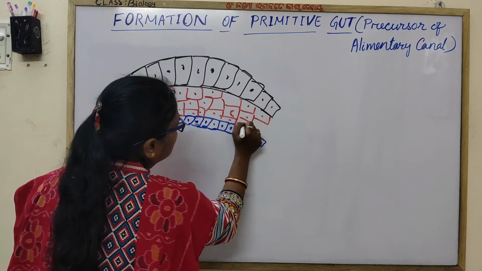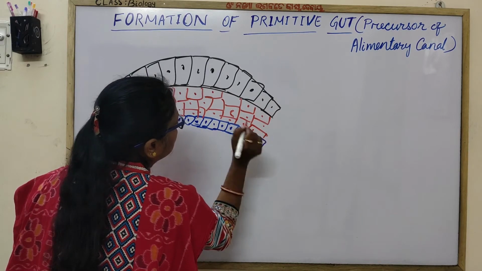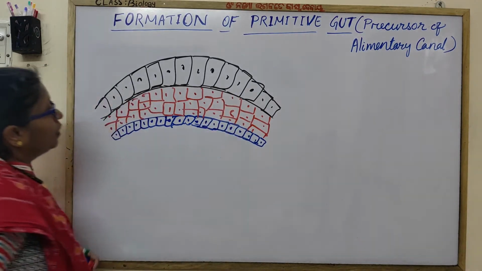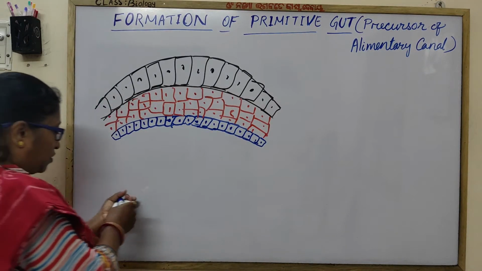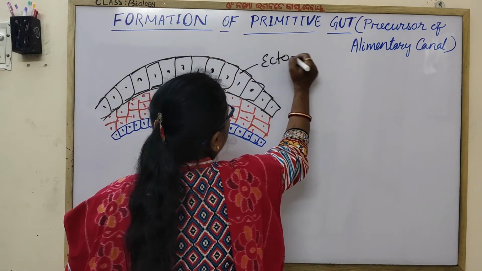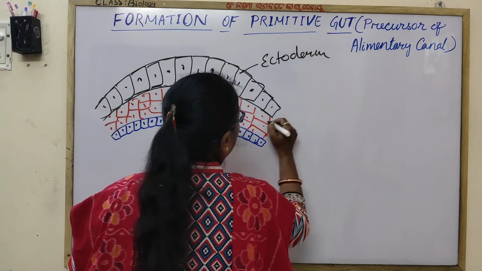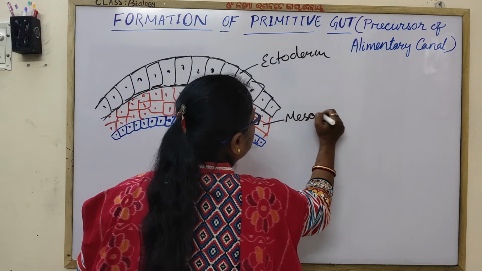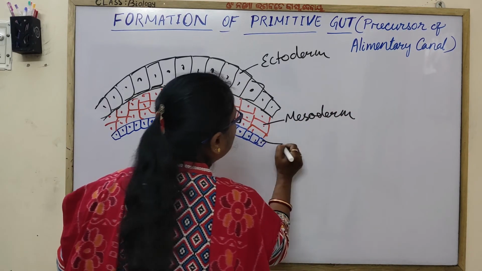This is all three germ layers: ectoderm, mesoderm and endoderm.